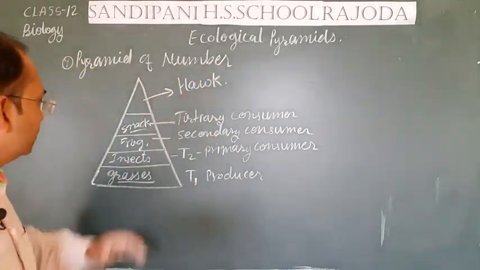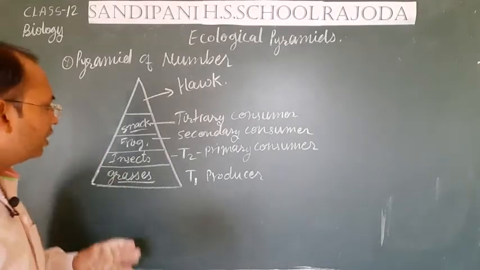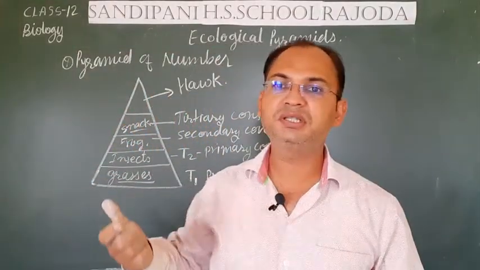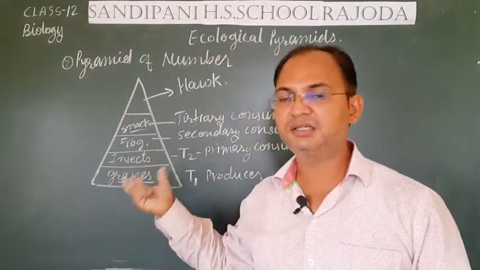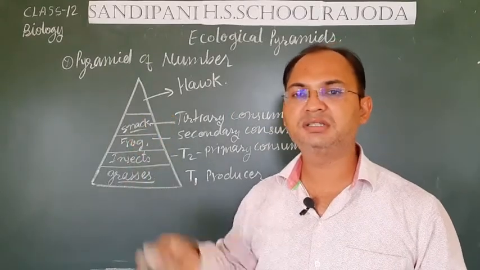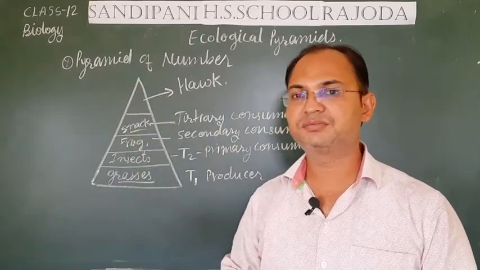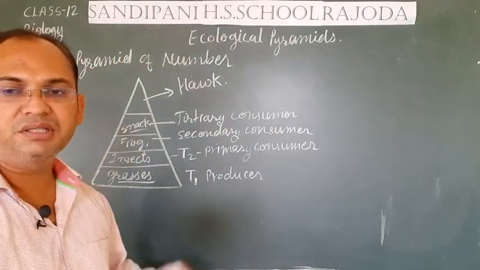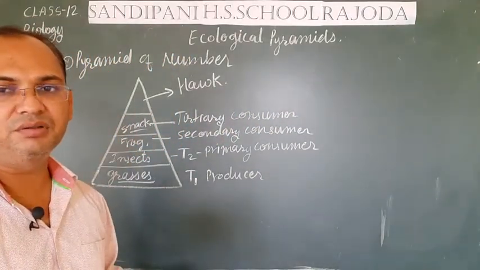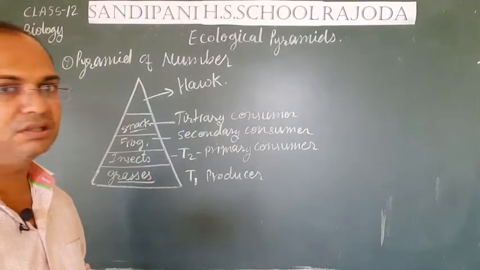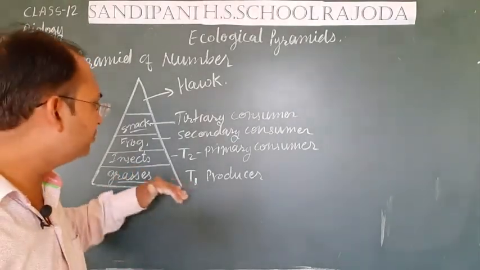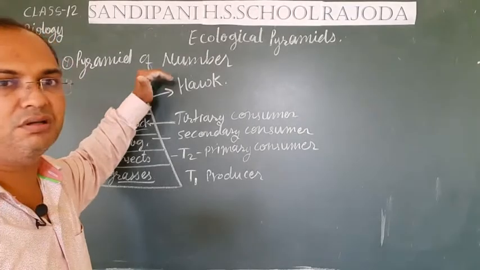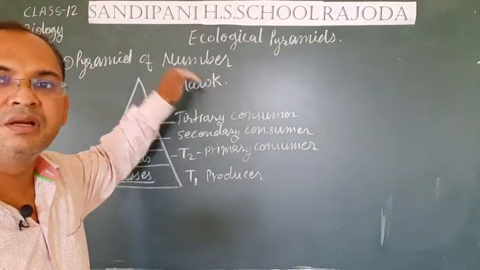So students, this represents the reducing number of the primary consumers, then secondary consumers, then tertiary consumers, and then the top consumers. So this is a vertical pyramid. We can see it as an upright pyramid on the basis of numbers. The producers are always kept at the bottom and top consumers are always placed at the top of the pyramid.